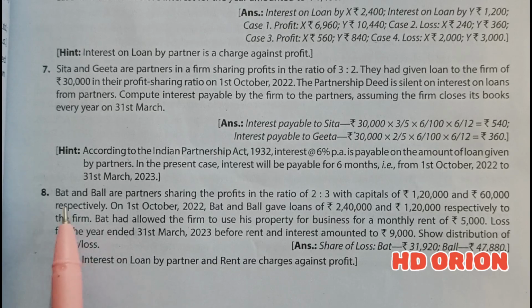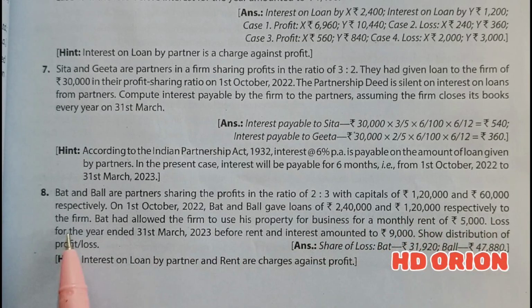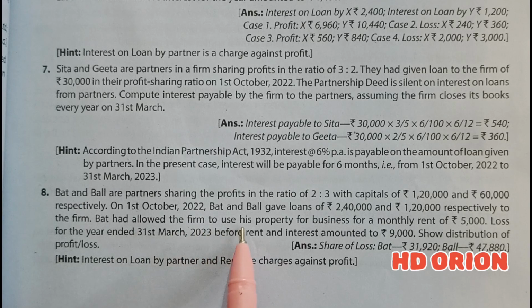Question number 8. Bat and Ball are partners sharing profits in the ratio of 2:3 with capitals of rupees 1,20,000 and rupees 60,000 respectively. On 1st October 2022, BAT and BAL gave loans of rupees 2,40,000 and rupees 1,20,000 respectively to the firm. BAT had allowed the firm to use his property for business for a monthly rent of rupees 5,000. So here not only have the partners provided loan to the firm, but one of the partners, BAT, has also provided his personal property on rent to the firm for rupees 5,000 per month.